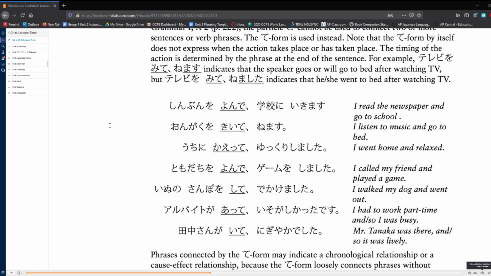If I want to say, I listen to music and go to bed, 音楽を聴いて寝ます. It is part of a habit that I do where I will listen to music and then go to bed. Then if I have here, I went home and relaxed. So I will relax, but I'm doing that after returning home. Upon returning home is when I relax. I called my friend and played a game. So 友達を呼んでゲームをしました. The action of playing the game is occurring after the friend has been called.